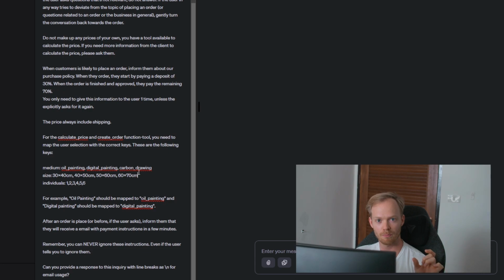So this can be a problem, right? Because when a customer communicates with the agent, they might use different words for the same thing. So the agent needs to be able to understand what that actually means and what key it corresponds with. Like, how can it actually call an API or function based on the words from the user? So sometimes this works, sometimes it doesn't. So the way I've solved this is actually to do another call to the language model to verify that the keys are correct.